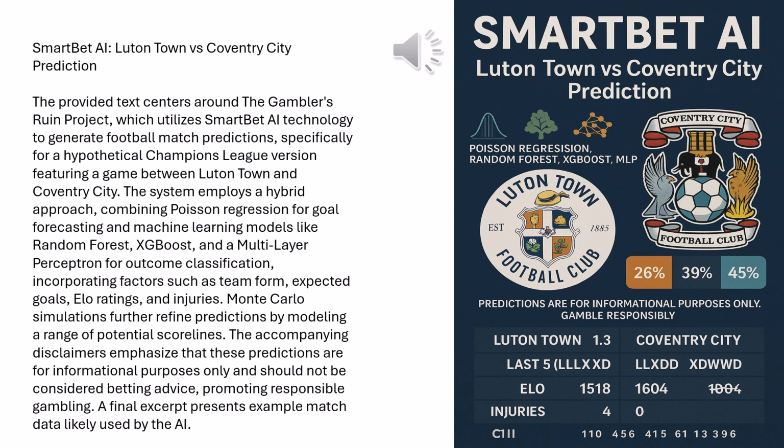It does seem counterintuitive at first glance, but it highlights the difference between overall win probability and the probability of one specific score. Explain that a bit more. Well, Coventry might win with lots of different scores, right? 2-1, 3-1, 3-2, 2-0, all those different winning scores add up to that big 61%. But maybe none of those individual winning scores is quite as common as the single scoreline of 1-1 occurring in the simulations where Coventry doesn't win. Okay. So the wins are spread out over more scorelines, while the 1-1 draw is a more concentrated probability among the non-win outcomes. Exactly. It suggests that while Coventry is favored, a tight draw is still a very plausible, maybe even the most common specific scenario. That really shows you the nuances here.